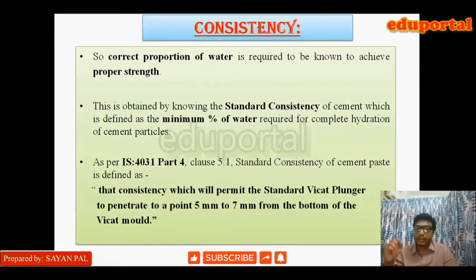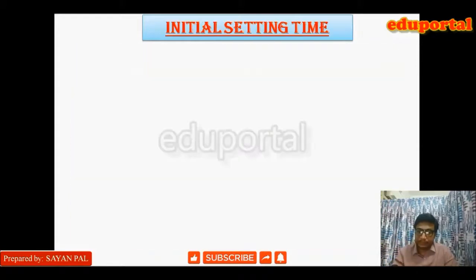So this test is done to check whether the cement has reached the standard consistency phase or not. These are the things we need to remember for consistency of cement. Consistency means the amount of water that is to be added for making the proper cement paste having adequate strength. Now let's come to the initial and final setting time.